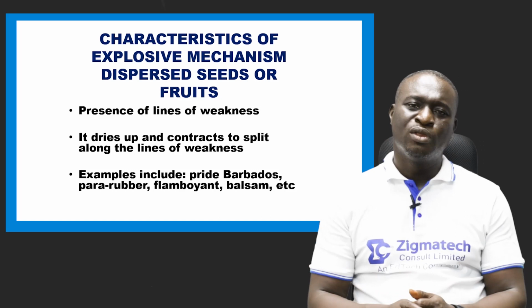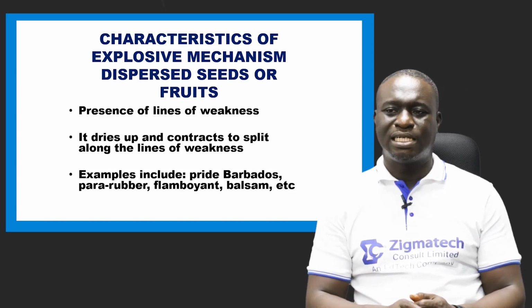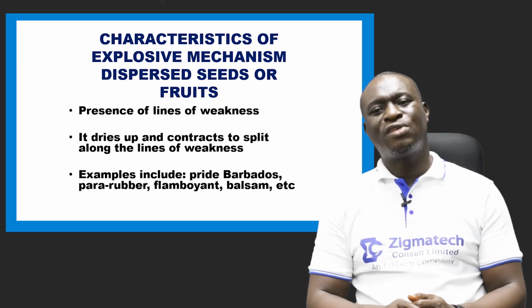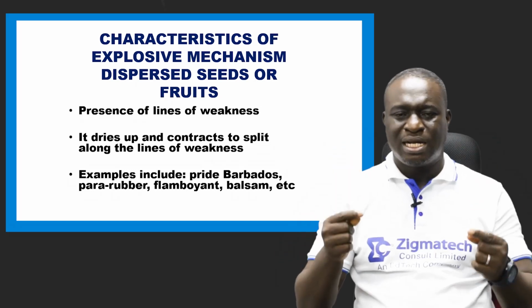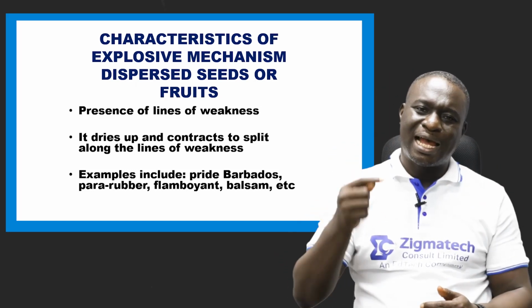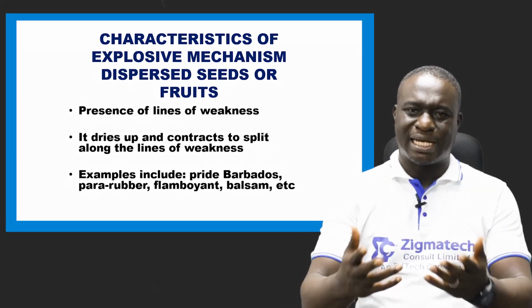And then finally, we have characteristics of explosive mechanism dispersed seeds or fruits. One of them is the presence of lines of weakness. The lines of weakness are the lines through which they split in order to release their seeds.